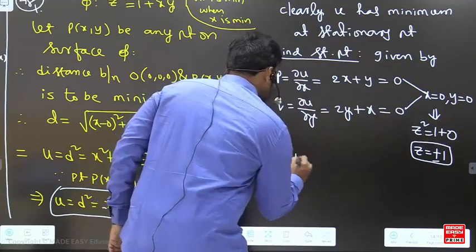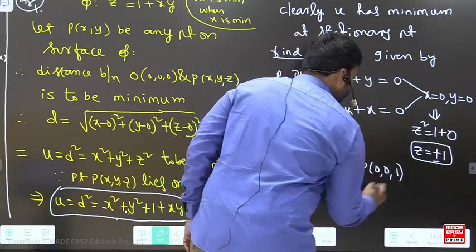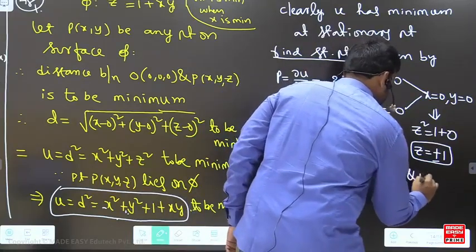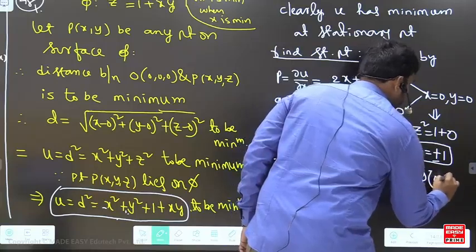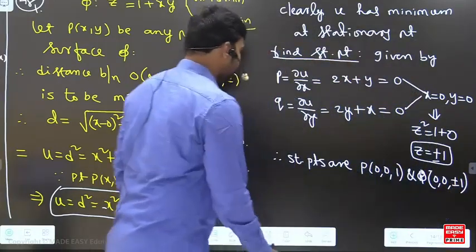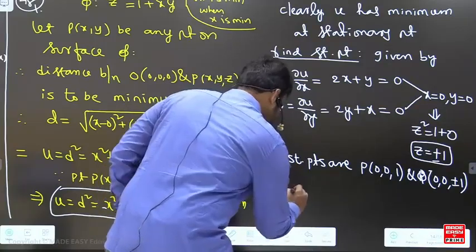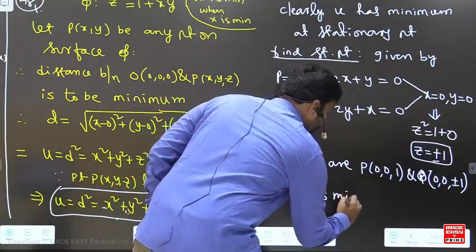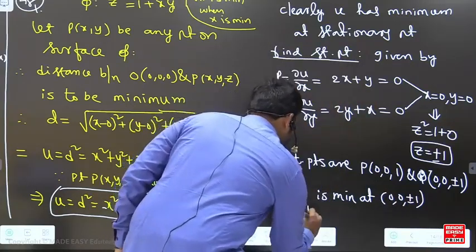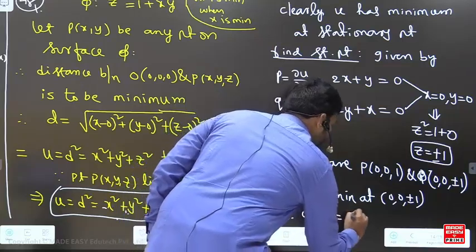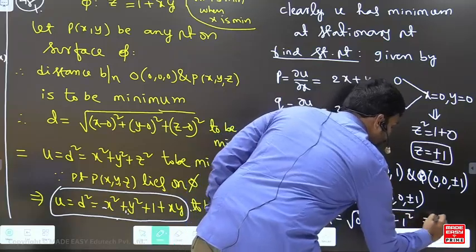So the stationary points are (0, 0, plus or minus 1). Therefore the distance d is minimum at the points (0, 0, plus or minus 1). Therefore d min is equal to the square root of 0 square plus 0 square plus 1 square, that is equal to 1.